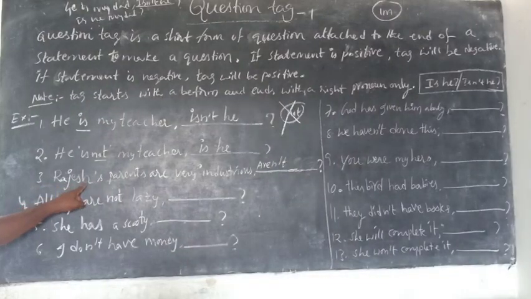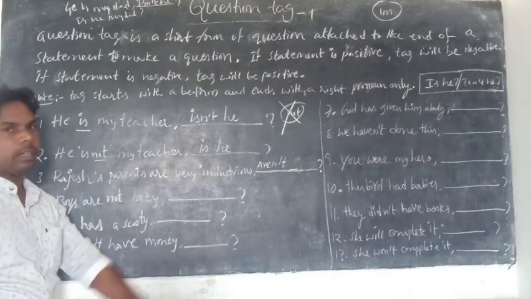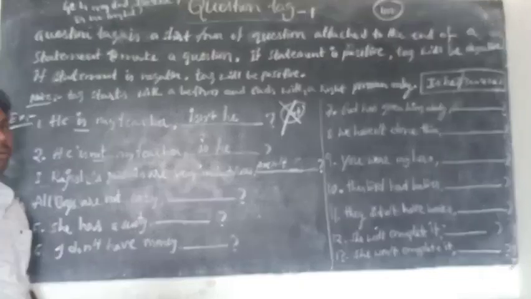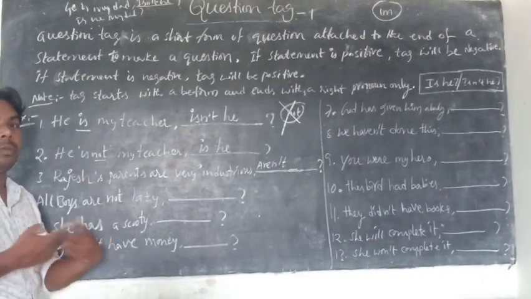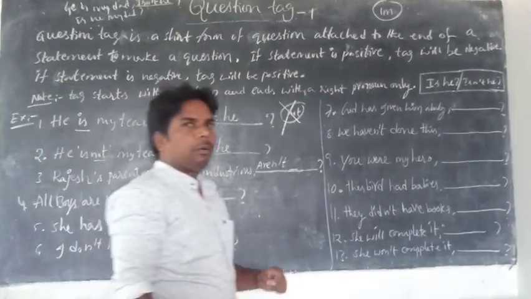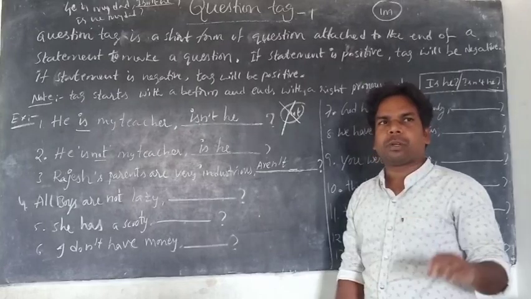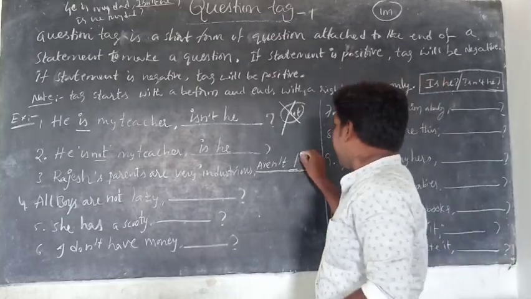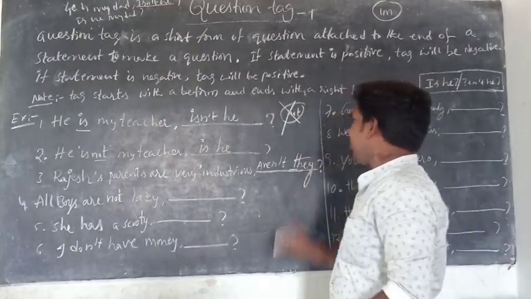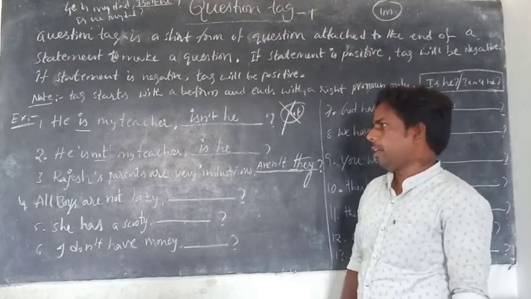What is the subject here? Rajesh's parents. Don't write the whole subject. It is a noun, so you have to change it into a pronoun. What is the pronoun for Rajesh's parents? It is third person plural. So what is the third person plural? They. You have to write they here. Aren't they?